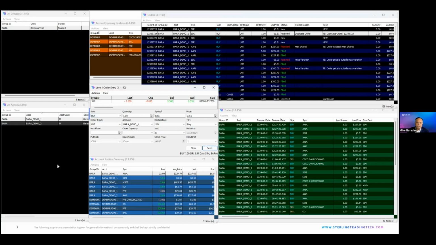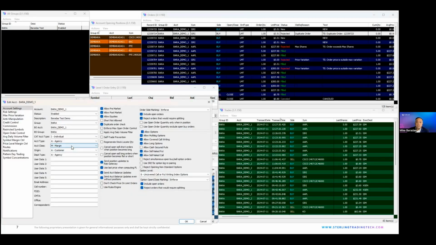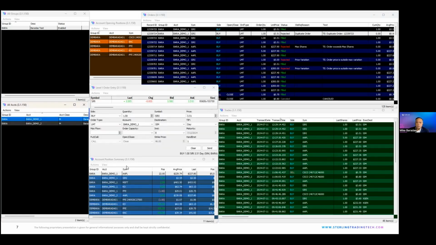Let me just get through one other example here in terms of the operational, exchange or clearing firm types of risk limits. I'll just do one for shares to keep it simple. We have this order side marking setting that we have set to enforce. So if I enter an order to sell short, I just want to check a position, a stock where I don't have a current position. So I'm going to use Verizon.